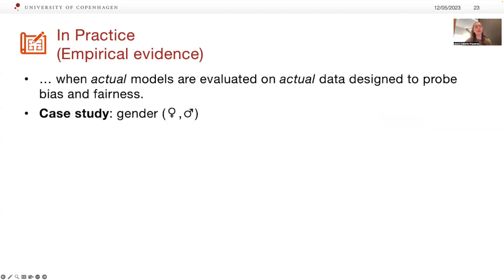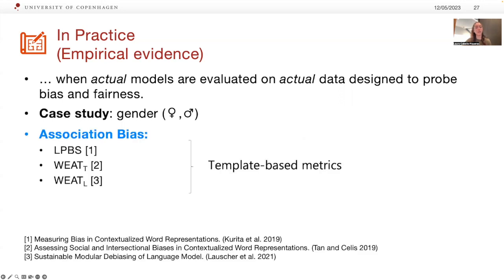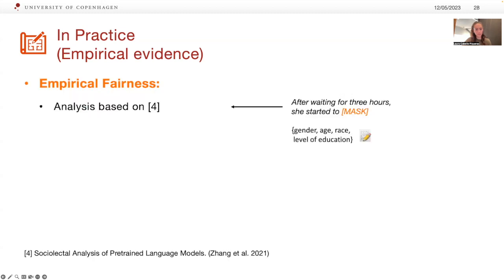Let's look now into a practical exercise where we train actual models, evaluating on actual data designed to probe the models for bias and fairness. We will take gender as our case study, and we will measure bias with the following 3 metrics, which are template-based and were recently proposed in the literature.